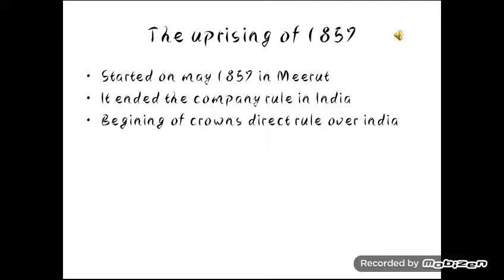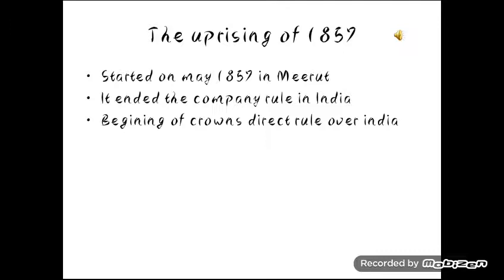Seeing this, the Indians, who were paid less, not respected, and not allowed to meet the higher officials, planned to wage a war against the British, or rather to remove them out of the country. So the first step was taken in 1857 in Meerut.